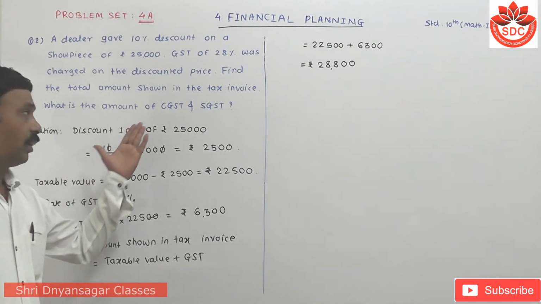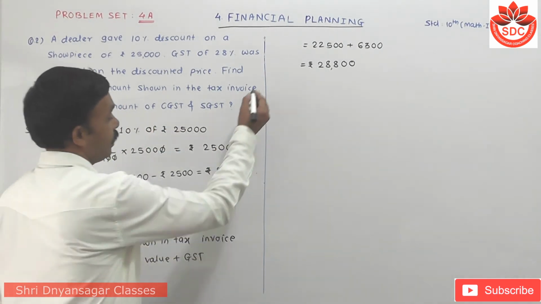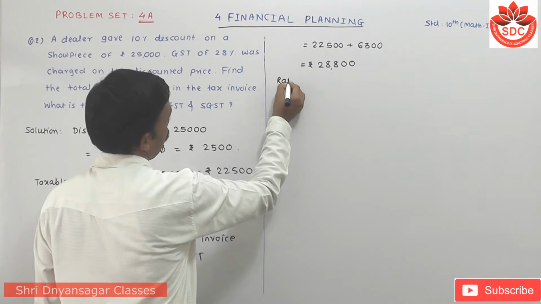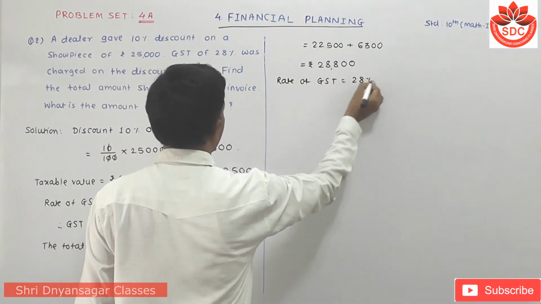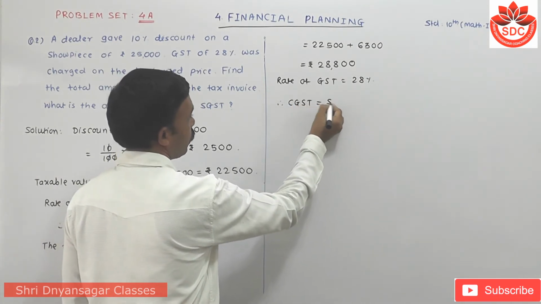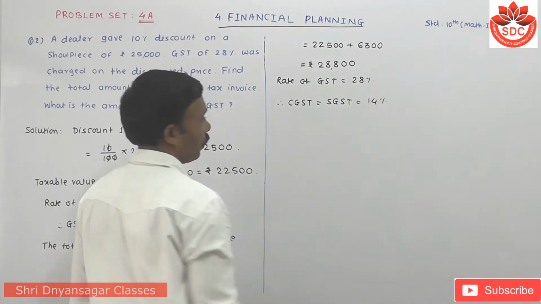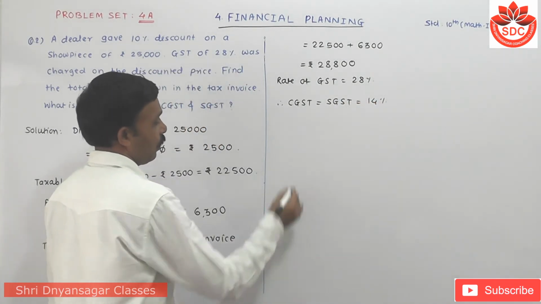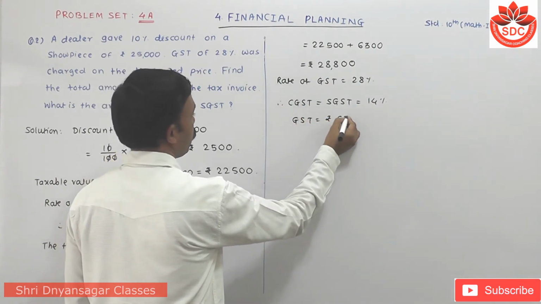In the tax invoice, what is the amount of CGST and SGST? Students, all of you know that CGST and SGST are half of this GST. The rate of GST is 28%, then CGST equals SGST equals how much? 14%. Now GST is calculated here as rupees 6,300.